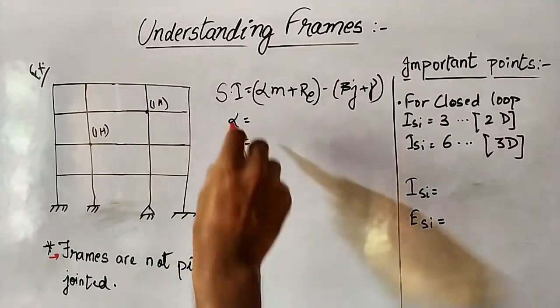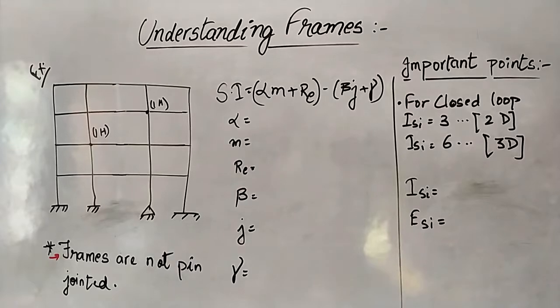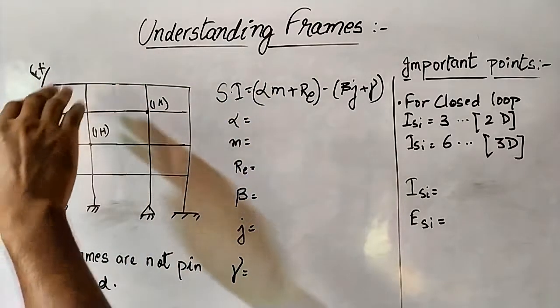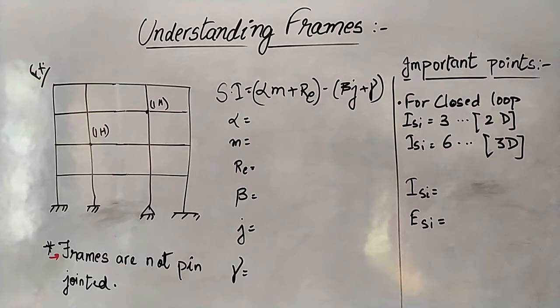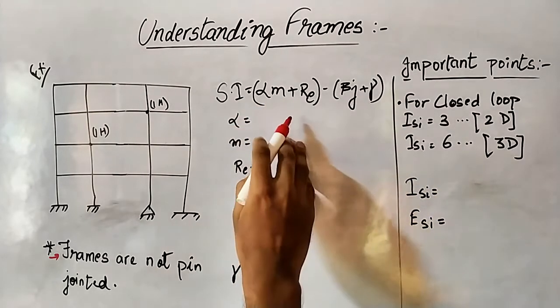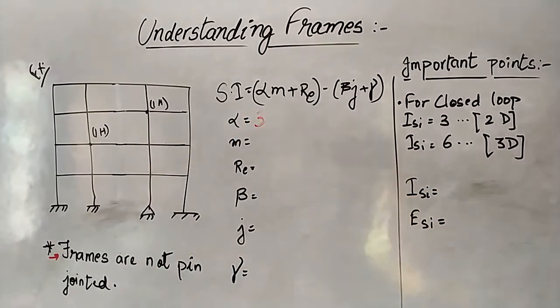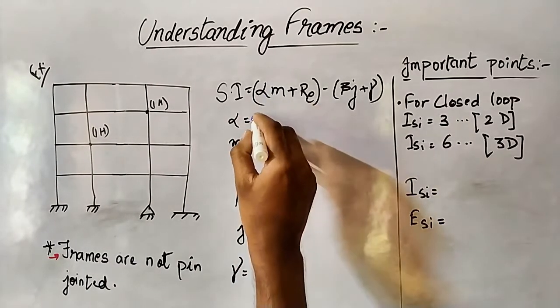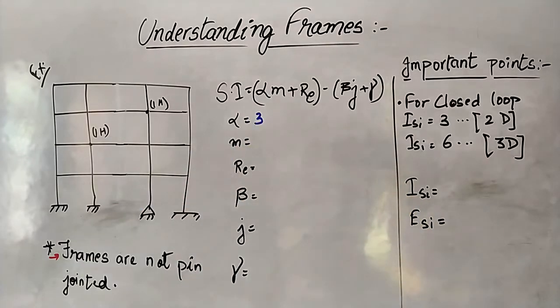So it is a formula: SI, static indeterminacy, is equals to alpha m plus Re minus beta j plus gamma. In this example you will understand the basic concept of finding out the static indeterminacy. So what is alpha? I have already told you that alpha is equals to 3 in case of 2D. I have already explained it in previous videos.